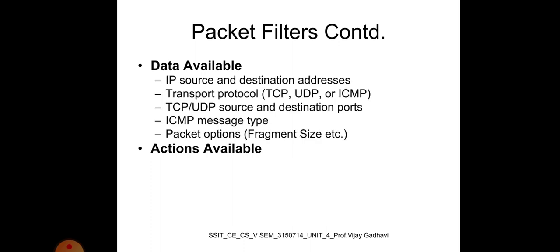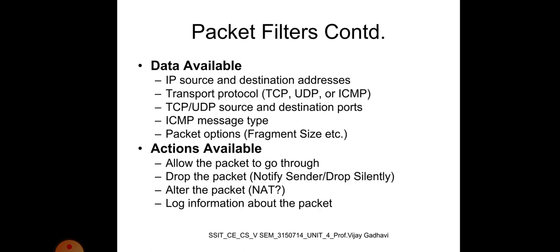Packet filters work with data available like IP source and destination address, transport protocol, TCP, UDP and ICMP, TCP/UDP source and destination ports, ICMP message type, packet options like fragment size, etc. Actions available are allow the packet to go, drop the packet, alter the packet and log information about the packet.